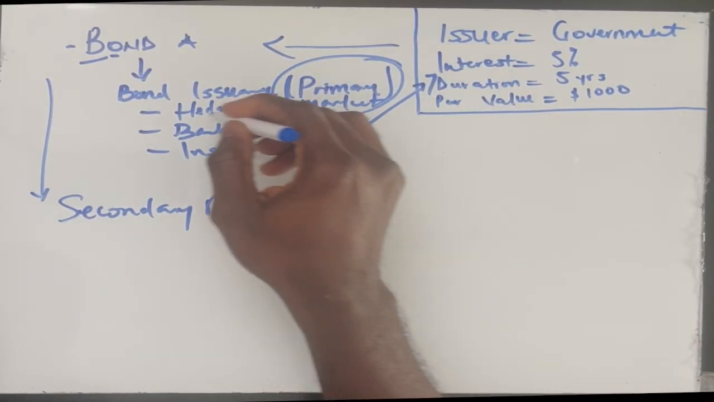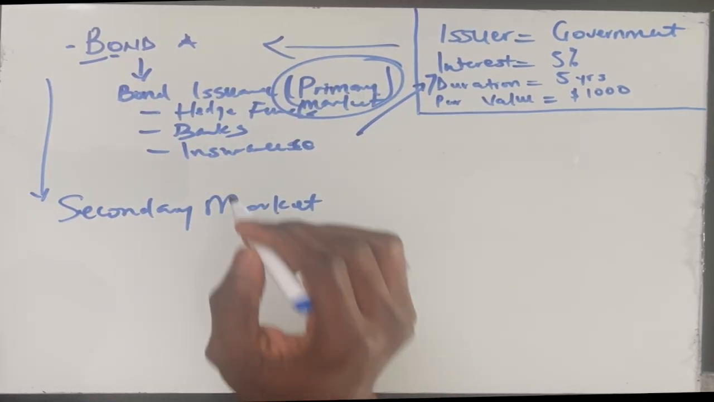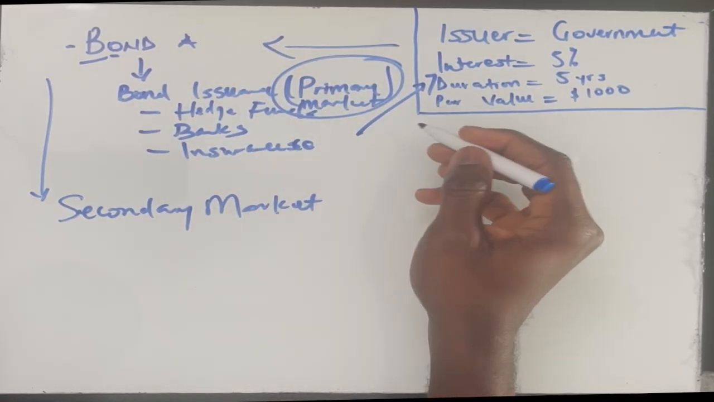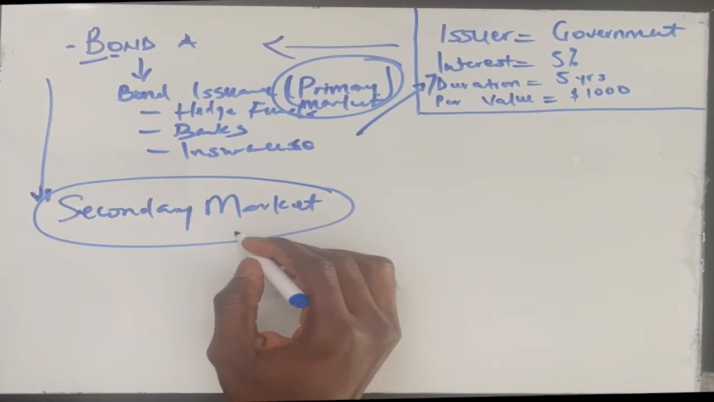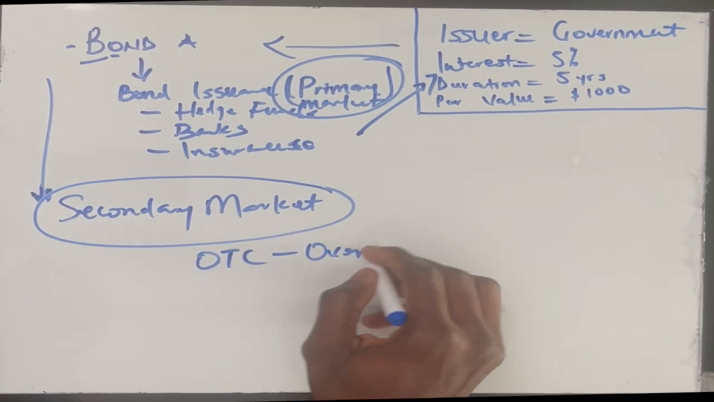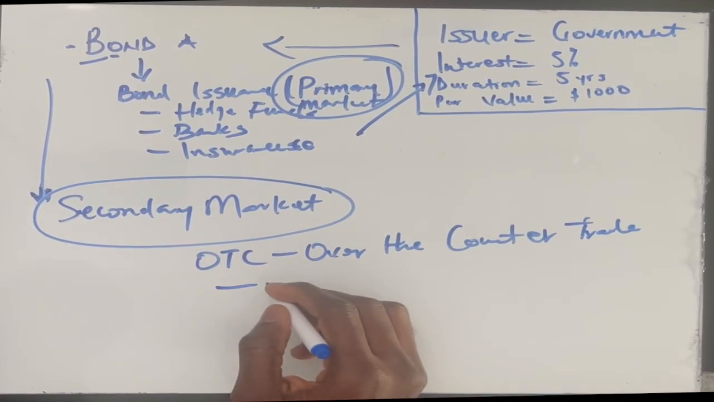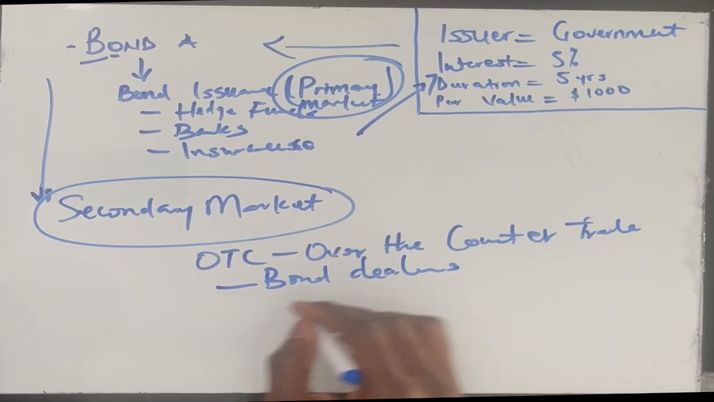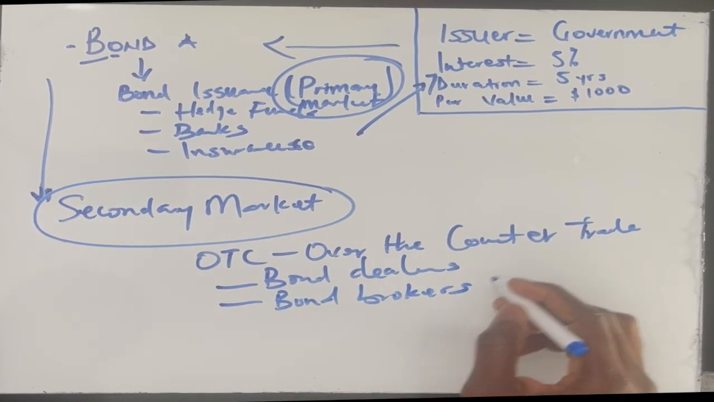Now, these guys are also investors. They are equally investors. So they will need a platform for them to work, to make money on their investment. So that is where the secondary market comes in. Now, this secondary market, what is known as the OTC, that is over the counter trades. Here we are talking about the bond dealers, bond brokers and all those guys.